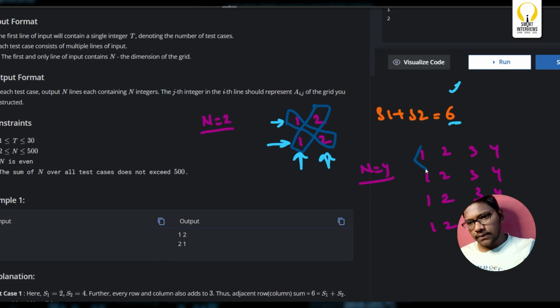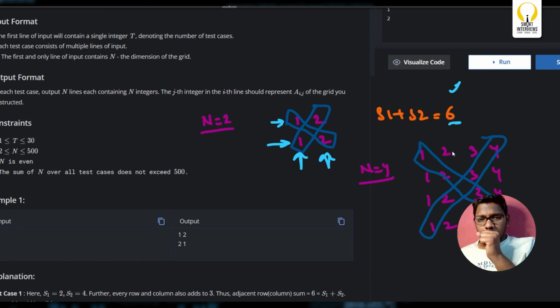S1 is 1 plus 2 plus 3 plus 4, and S2 is the same, 4 plus 3 plus 2 plus 1. Now what is S1? 10. S2 is 10. S1 plus S2 is 20.